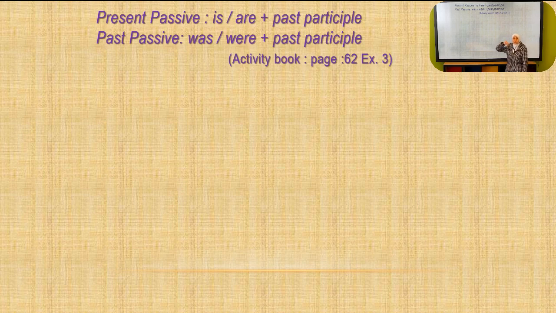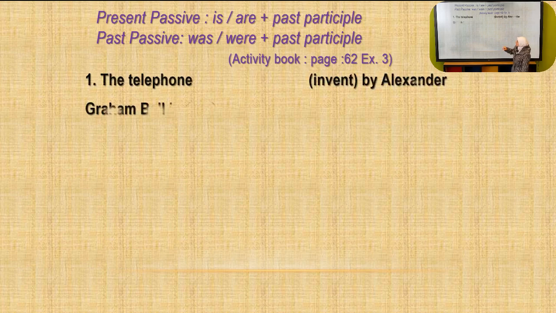Now, if you want to follow me, please open your activity books at page 62, exercise 3. And let's start with this exercise. Now, you should put this verb in the correct passive, either present or past. For example, number one, the telephone, the verb is invent, by Alexander Graham Bell in 1876.